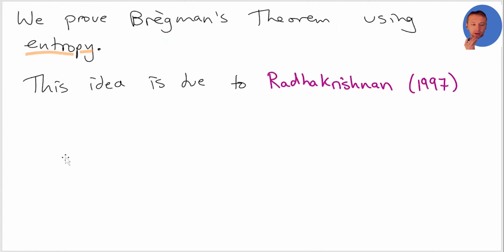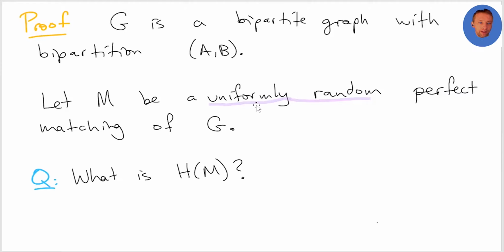Okay, so what we're going to do is prove Bregman's theorem using entropy. Bregman proved this earlier with some other argument, which I have no idea what it is. I'm pretty sure the paper's in Russian. The proof I'm going to give here is a much more modern proof due to Radhakrishnan. And basically, it's all just involving these facts about entropy that we learned about last time. So let's go right into the proof.